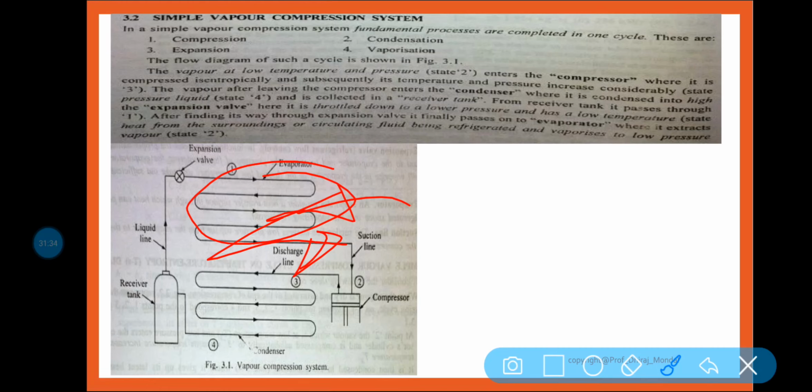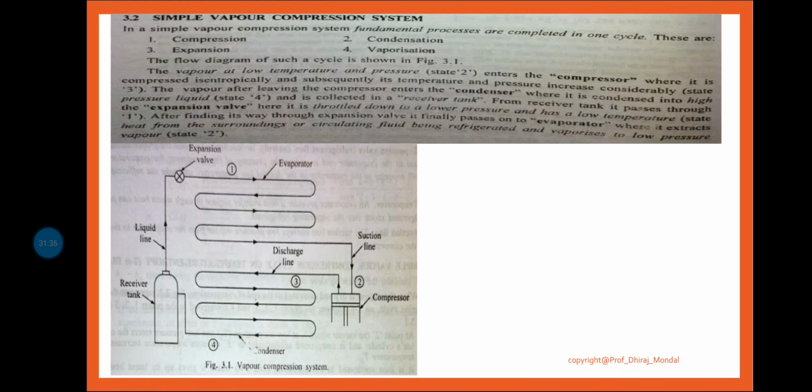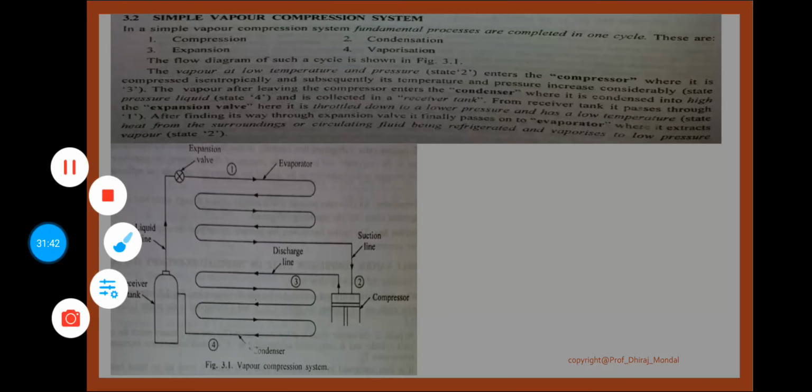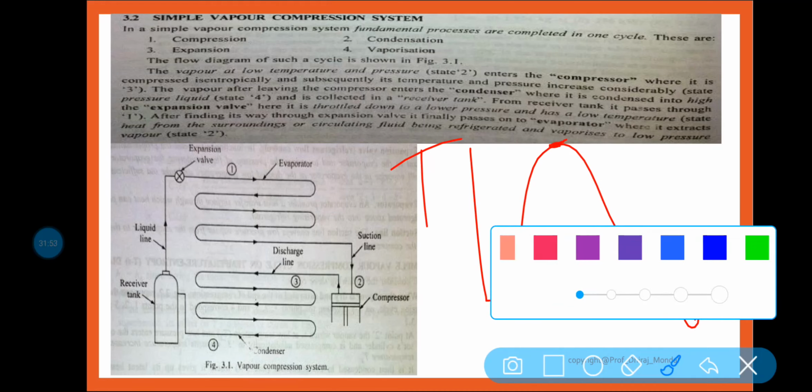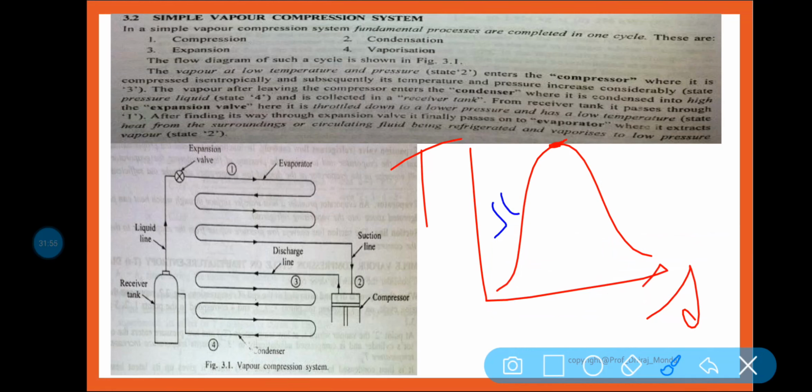So this is all about the basic concept of the vapor compression refrigeration system, the diagram, how it is operated, and the TS diagram also discussed. You know that this is your TS diagram, temperature entropy diagram. This is the vapor dome. This point is called the critical point. This line is called the saturated liquid line.